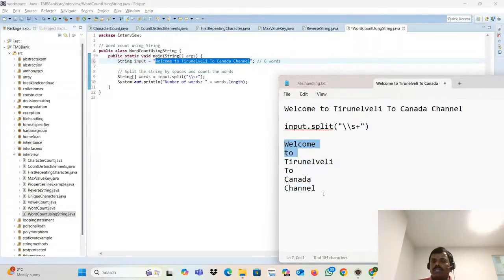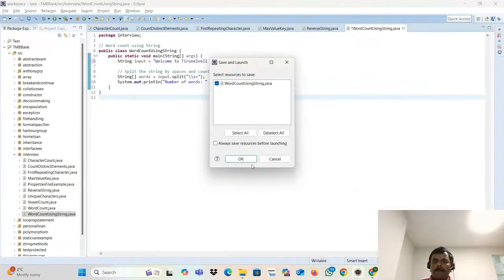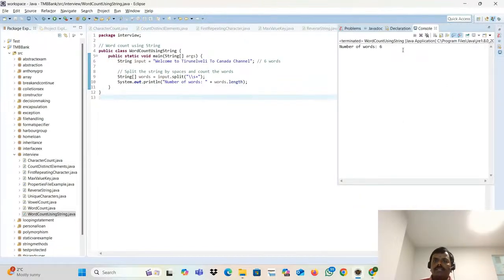So this is a collection of more than one character, a string, right? So we are going to store it in a string array. You'll get the output like this. Then it's an array, right? What is the length of this particular array? 6. So totally we have 6 words. Getting it, team?